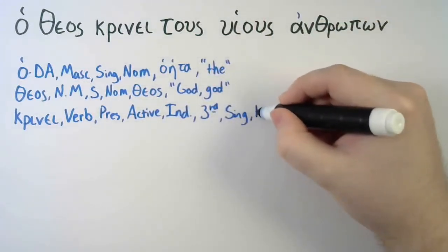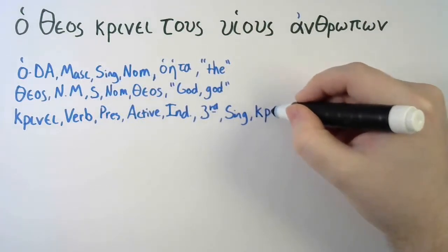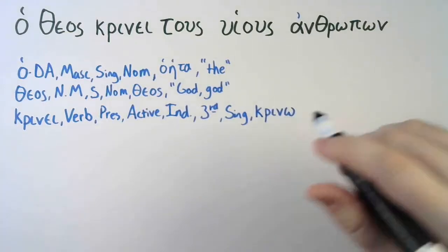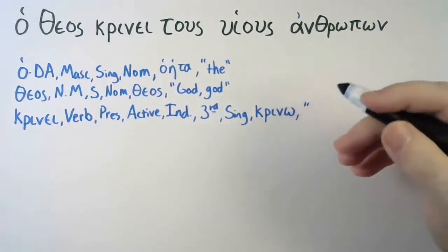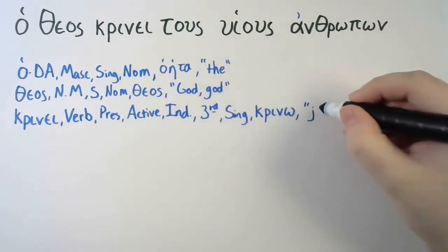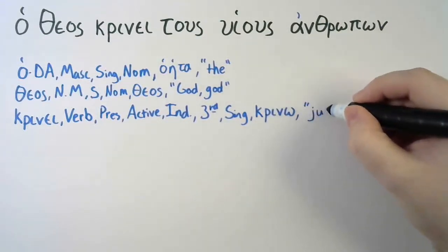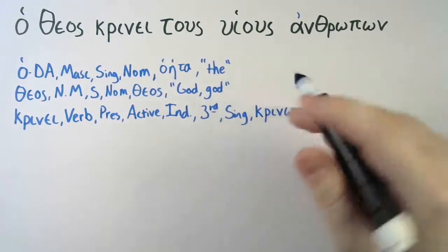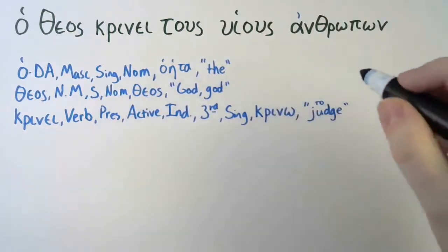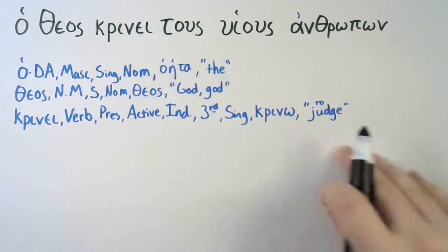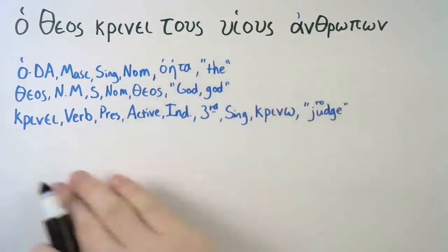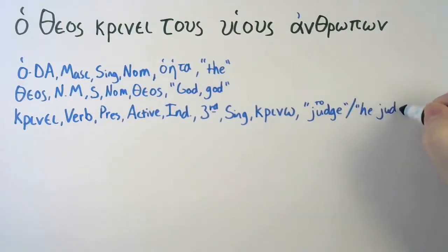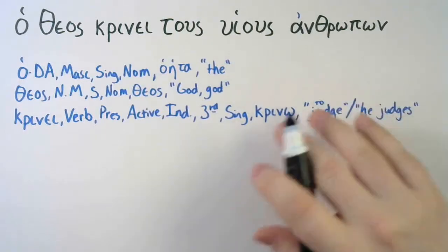So krino is going to be the lexical form of krine. And translation. What does krino mean? To judge. Literally, it's going to be he judges. But again, in the parsing, I'll often leave it as the word out of context and without its form. But you could say he judges, or he is judging, or something along those lines.